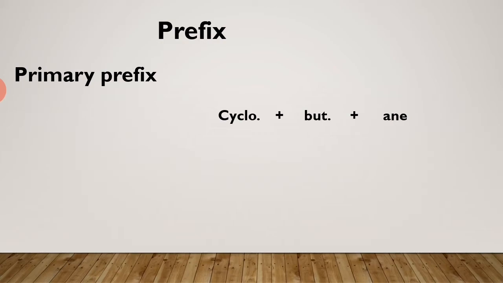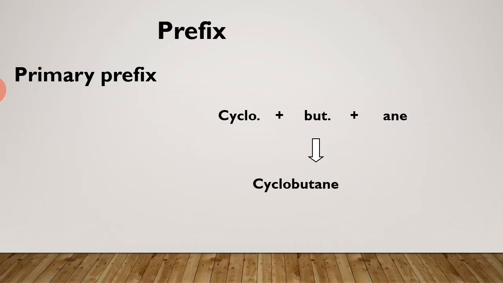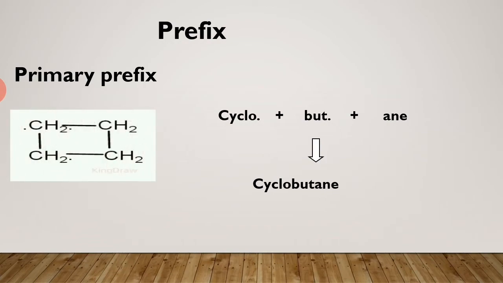Let's see primary prefix. For example, cyclobutane. In this cyclobutane, the nature of the compound is in a cyclic form, so it is called cyclo. Plus bute.